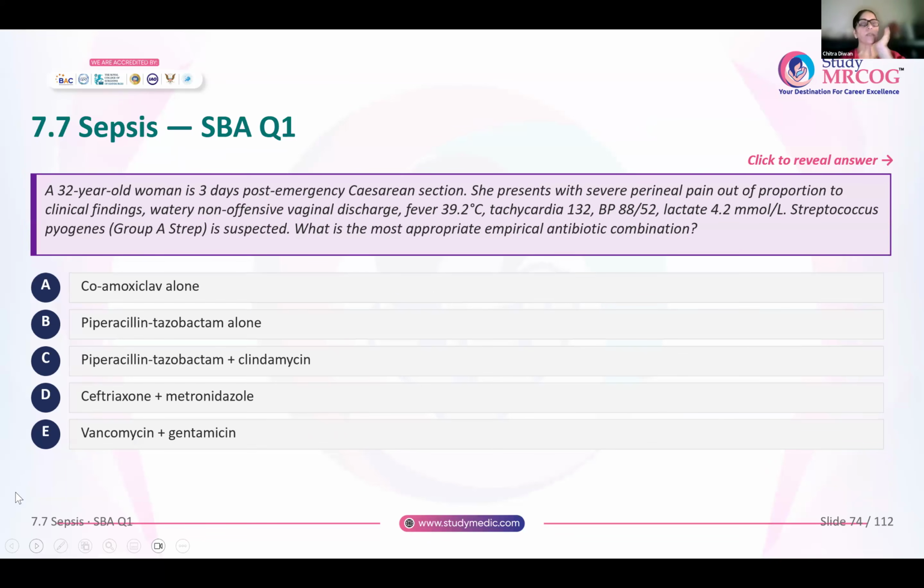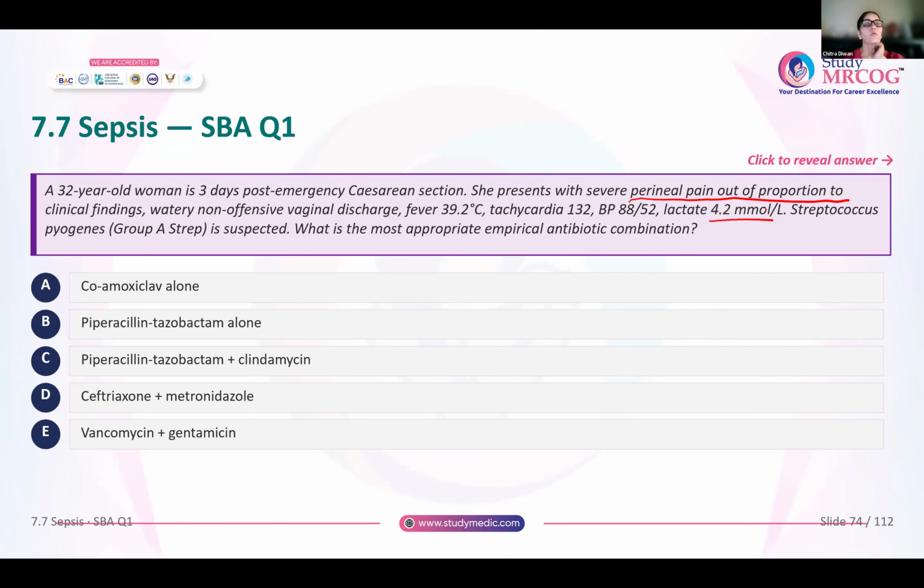Next, coming to an SBA. So you have this 32-year-old woman who is day 3 post-emergency cesarean section. She complains of severe perineal pain out of proportion to the clinical findings. She has a watery, non-offensive vaginal discharge. She is febrile, tachycardic, hypotensive, and lactate is raised, 4.2. So Streptococcus pyogenes, that means group A, is suspected. What is the most appropriate empirical antibiotic combination that you will give for her?